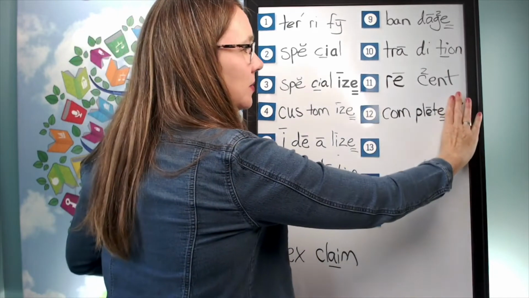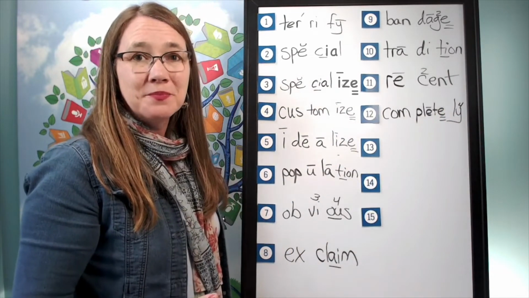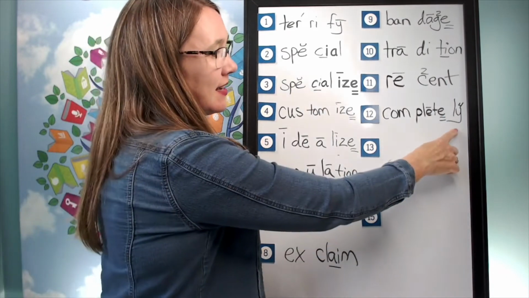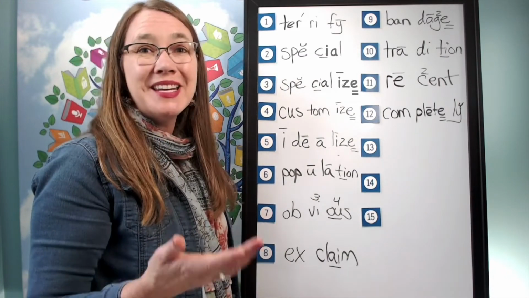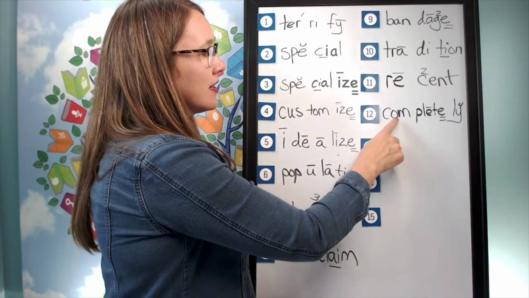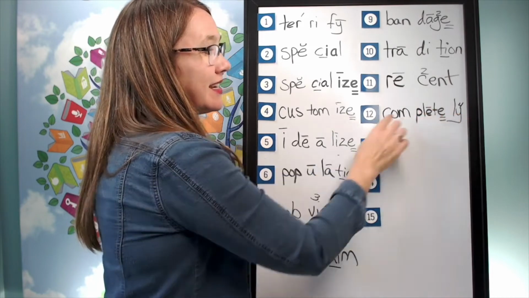So what is the base word here? It is complete. And notice complete ends in a silent final E. Well, we drop the silent final E when adding a vowel suffix. Is this a vowel suffix? No, it starts with a consonant. So we keep the E to get completely. Let's sound it out. K, p, ul, e, t, ul, e. Completely.